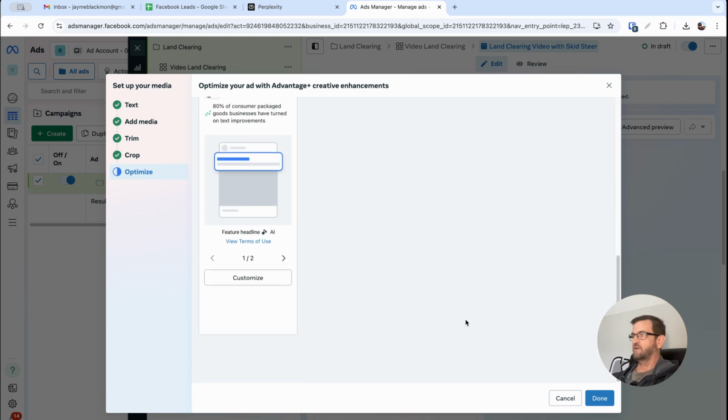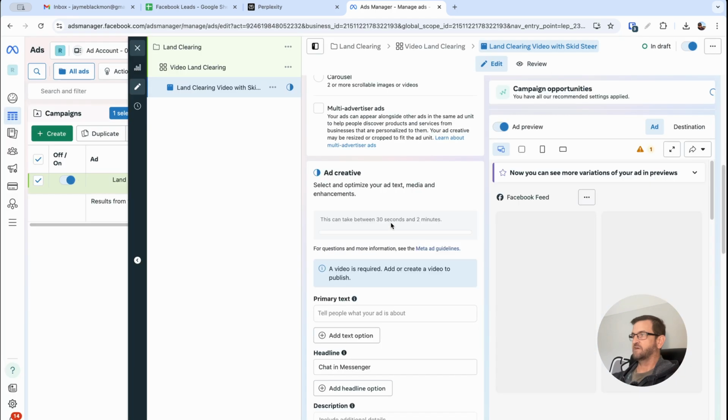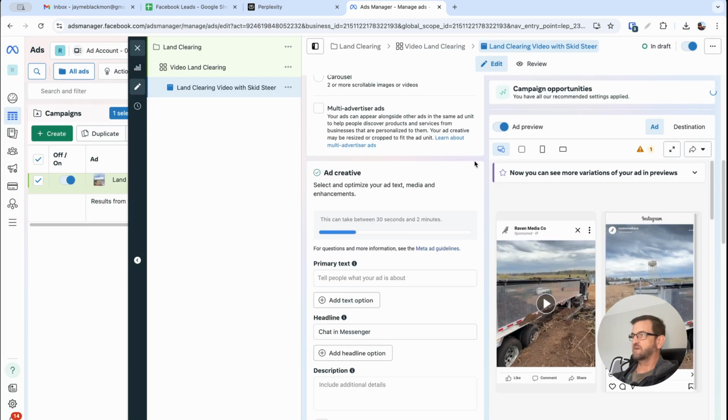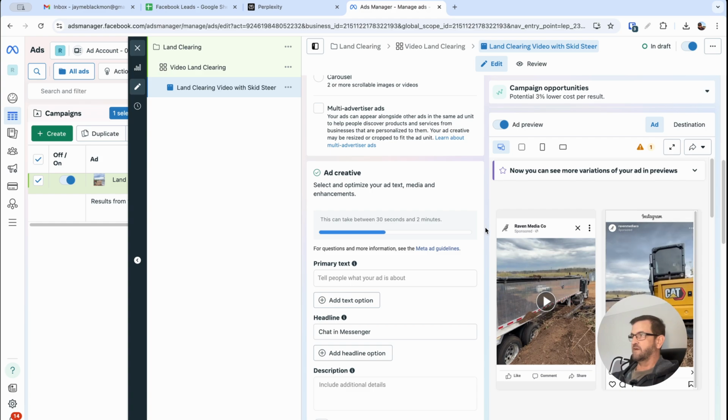We don't have to do any kind of optimizations here. Just click done. They're just trying to do a lot of different things there. It's better just to kind of leave a lot of that alone.